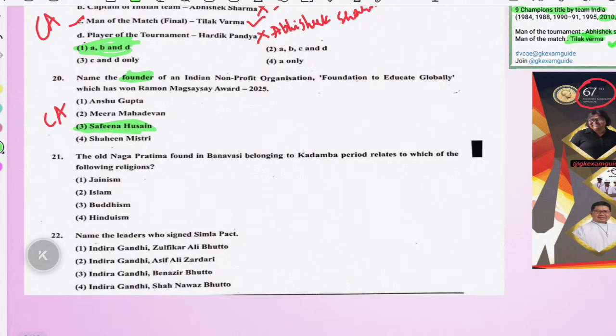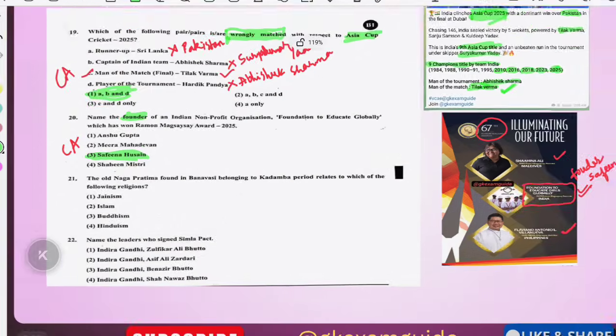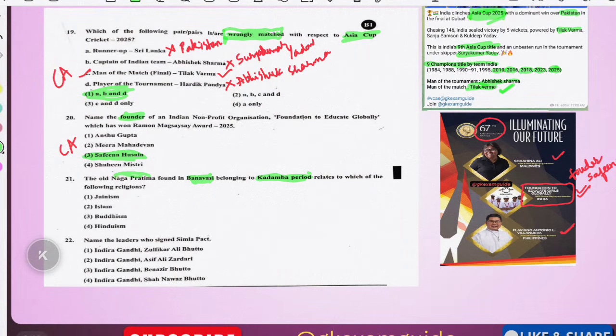And this is the static question. The old Naga Pratima found in Banavasi belonging to the Kadamba period relates to which of the following religions? Banavasi and Naga Pratima is the stem of this question. See, the Kadamba period starts from 345 CE, nearly to 480 CE. And the founder of this Kadamba dynasty is Mayura Sharma or Verma. That is a story why it changed from Sharma to Verma. You can go and search and read. Very interesting to learn the stories of the history part.